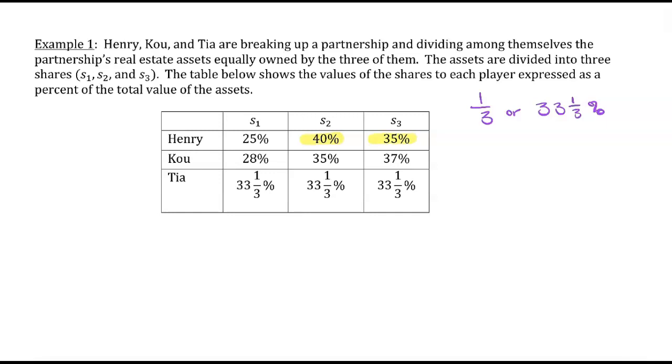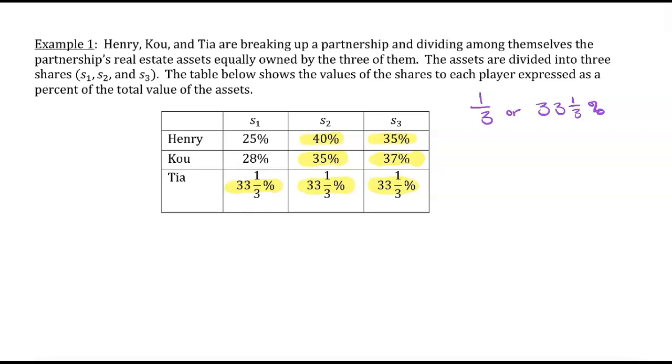Now let's ask the same question for Koo and Tia. To Koo, S1 is only worth 28%. That's less than 33 1/3, so S1 would not be considered a fair share to Koo. But both S2 and S3 are worth more than 33 1/3%, so those are fair shares, and he would be happy with one of those. For Tia, each share is worth 33 1/3% exactly. In other words, Tia would be happy with any of the 3 shares.